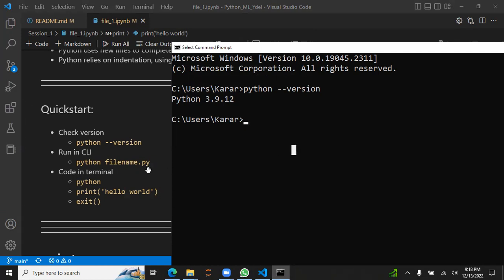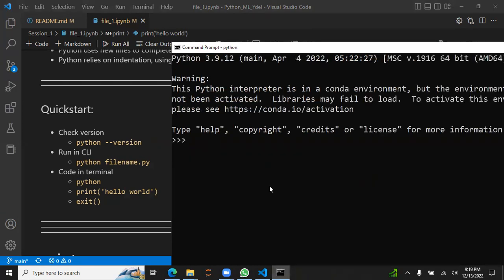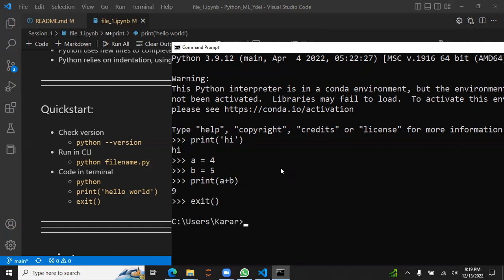And let's do Python. We could even do Python coding in the terminal by just typing Python, and now we are in the Python editor. We could just do print hi, and it's going to run. A is equal to 4 and B is equal to 5, and on the third line A plus B. It's working. And to exit Python from the CLI, the command line interface, just type exit.